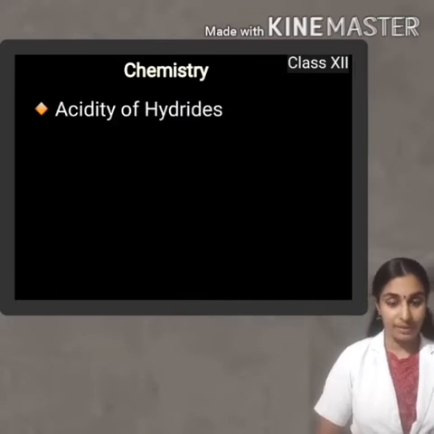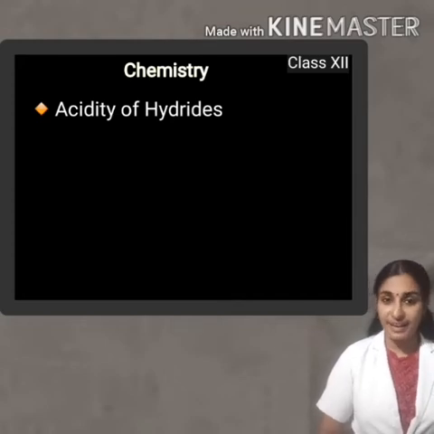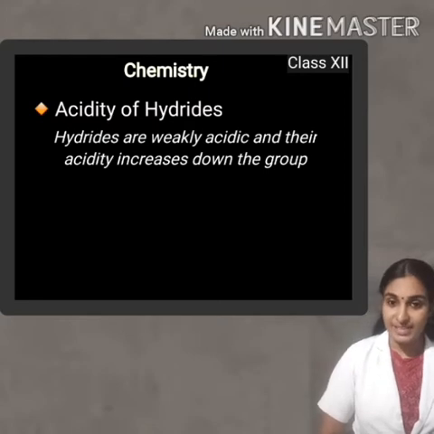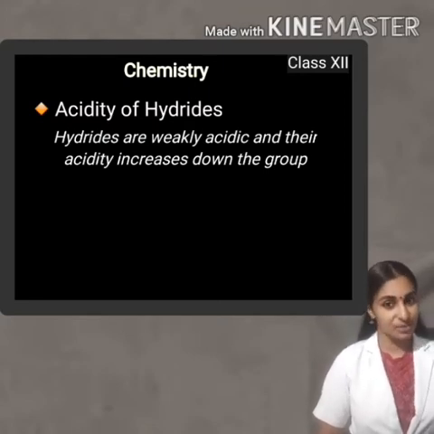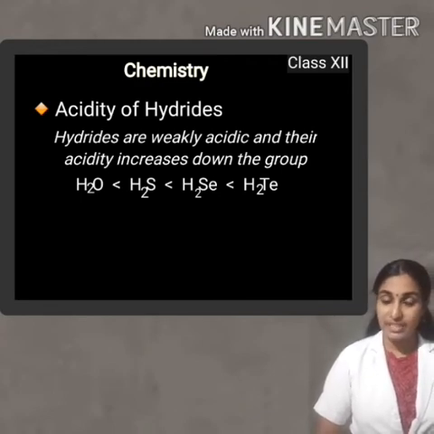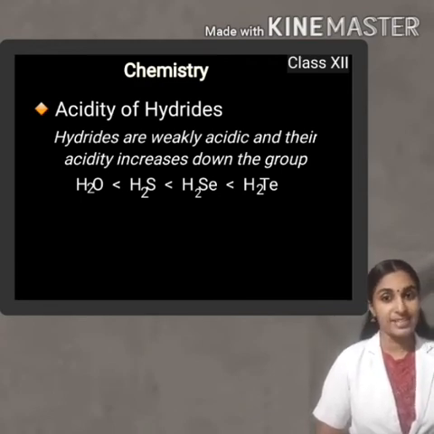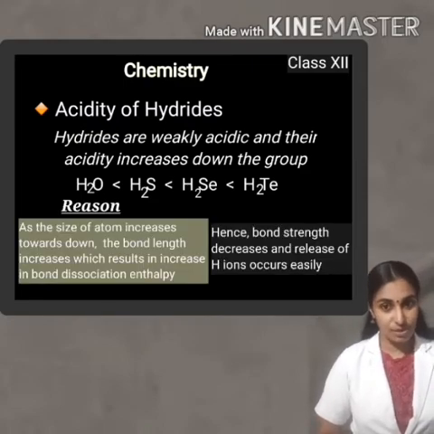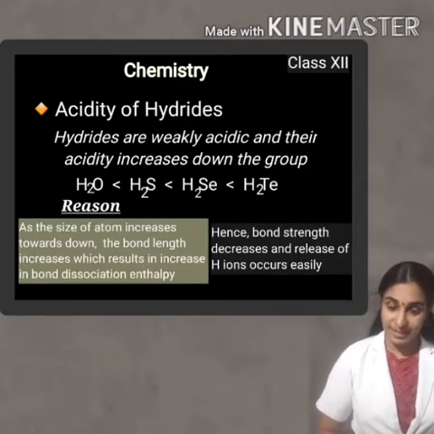Next, about the acidic character of hydrides. Hydrides are weakly acidic, and this acidic nature increases towards down. This can be explained on the basis of the increase in size of the atom. On coming down, the size of the atom increases.